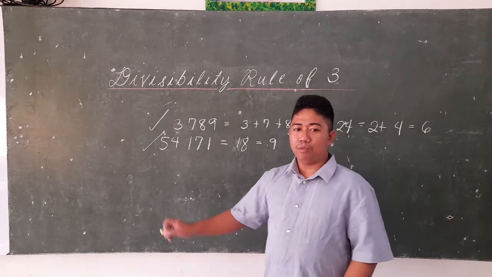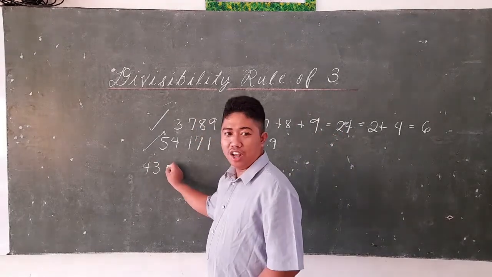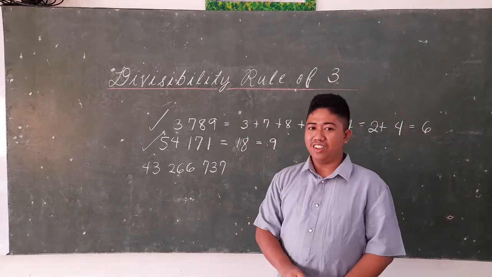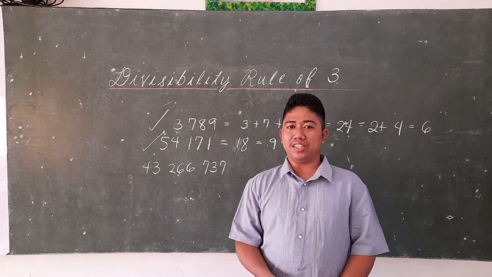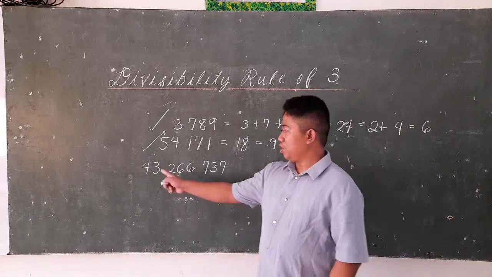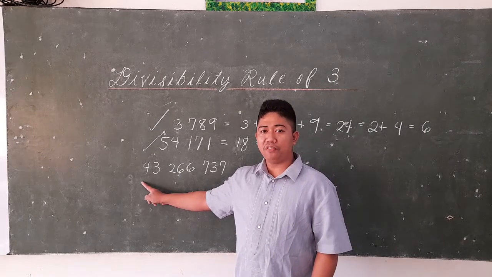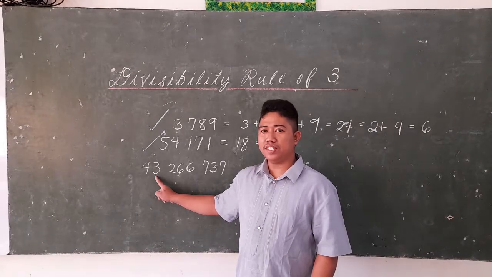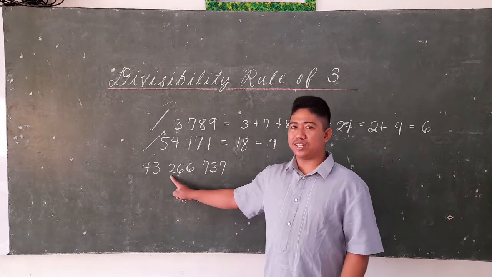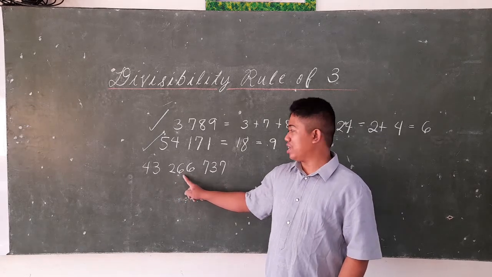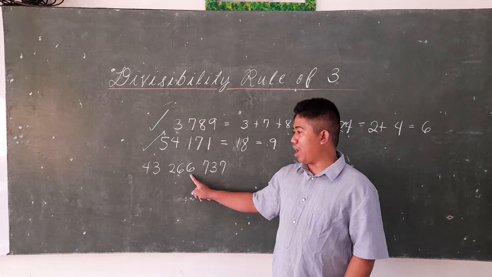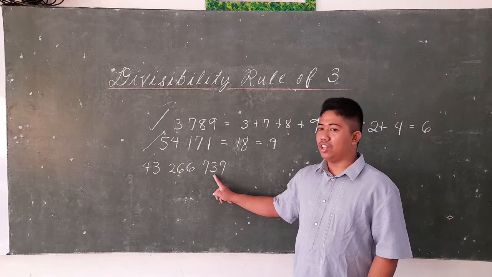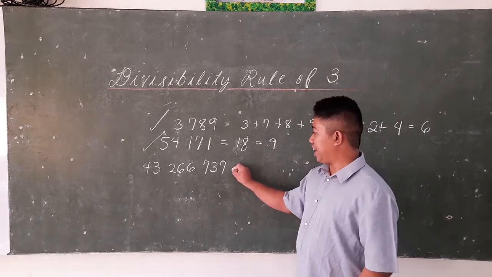Last example, we have 43,266,737. So, let us do the same procedure. You can also find the sum of all digits mentally. So, 4 plus 3 is equal to 7. 7 plus 2 equals 9. 9 plus 6 equals 15. Plus 6 equals 21. Plus 7 equals 28. Plus 3 equals 31. 31 plus 7 is equal to 38.